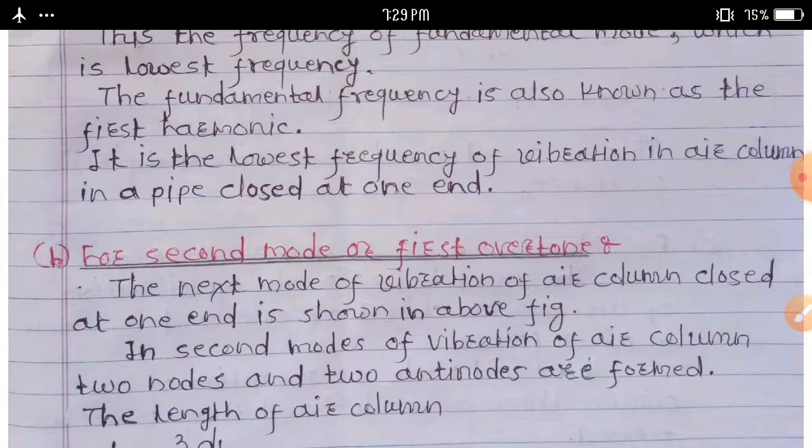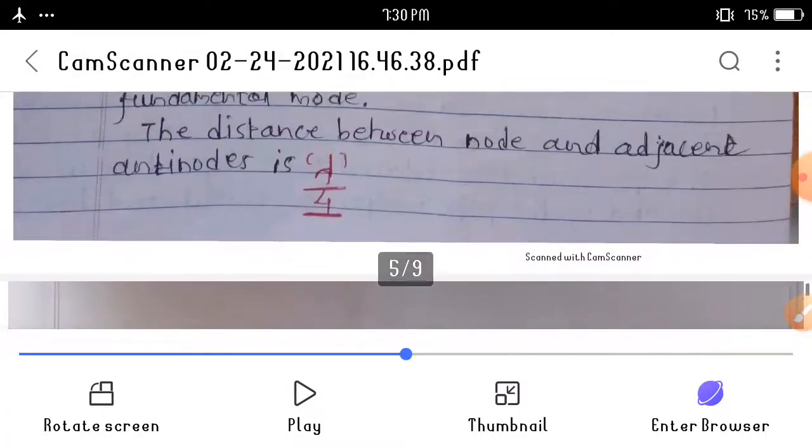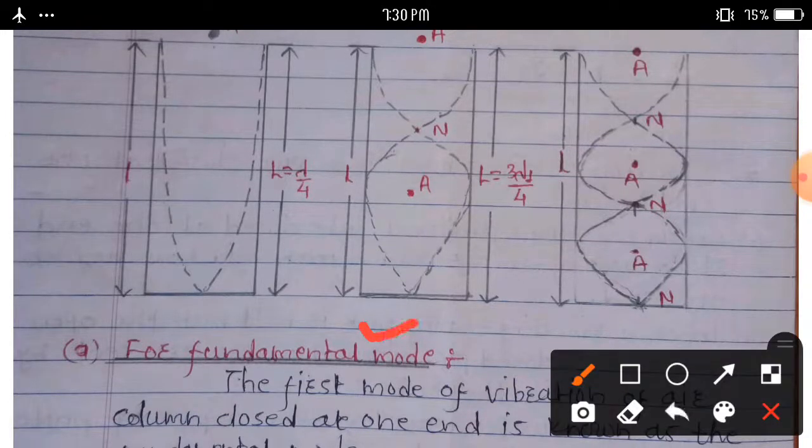Second mode, or first overtone. The next mode of vibration of an air column closed at one end is shown in the above figure. In this second figure, consider the first overtone of vibration of an air column in a pipe closed at one end.